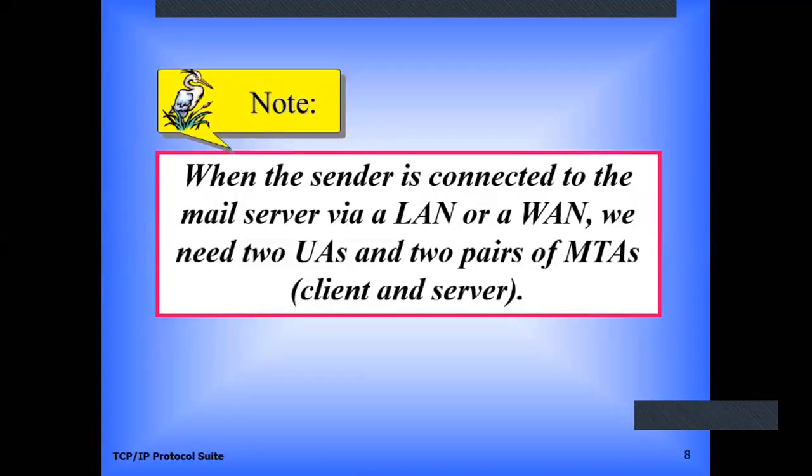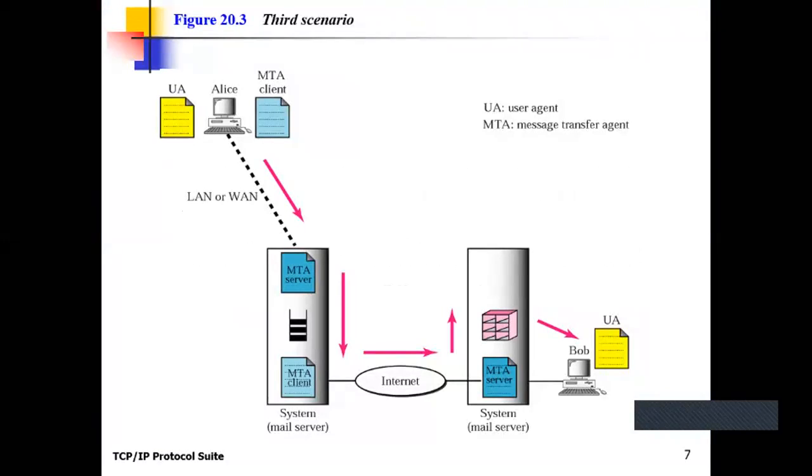For this scenario, we basically have two user agent programs and two pairs of MTA client and server. But the condition is the sender is connected to the mail server via LAN or WAN. It uses two user agent programs, one for the sender and one for the receiver.